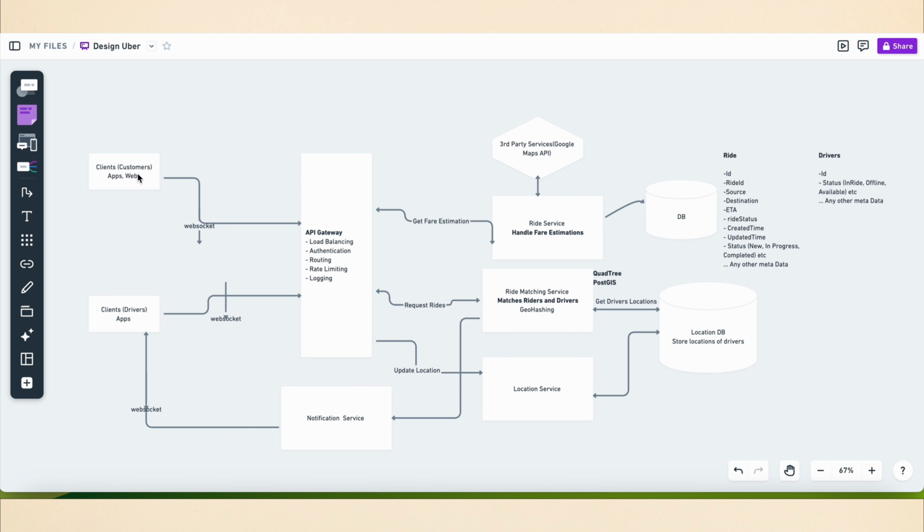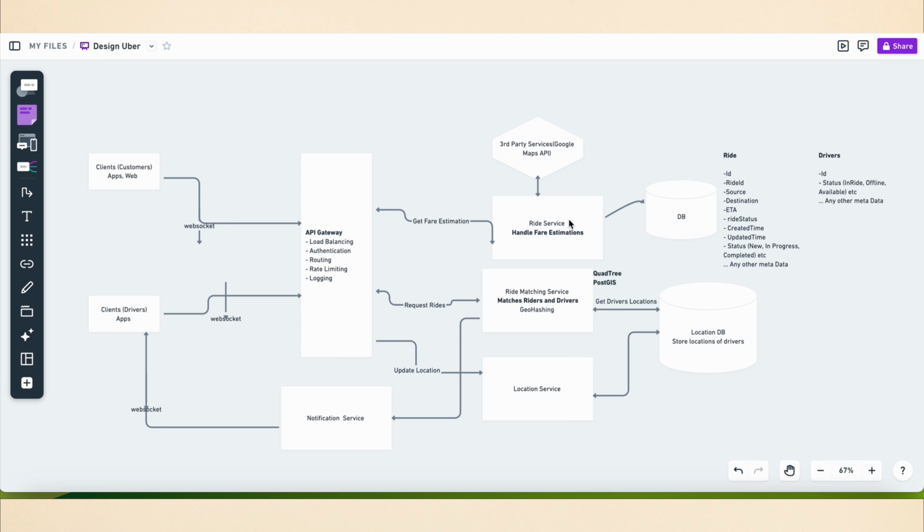So riders or customers have apps or a PWA, and drivers have only apps. Since we have two types of users, for real-time communication or real-time operation, a WebSocket connection can be initialized in the system. I put in an API gateway that can perform load balancing, authentication, routing, rate limiting, and logging for the overall system.